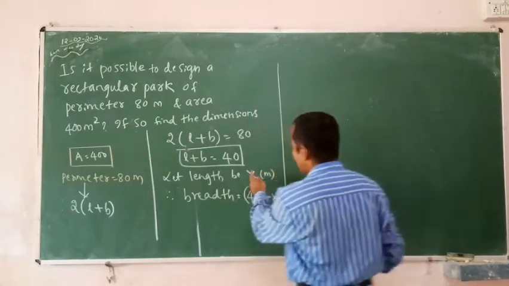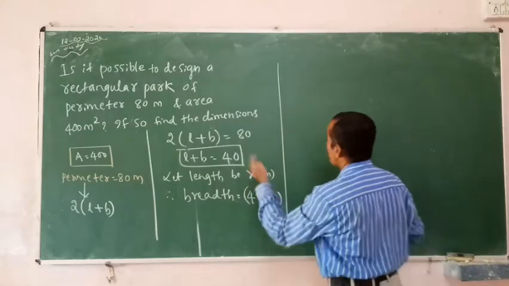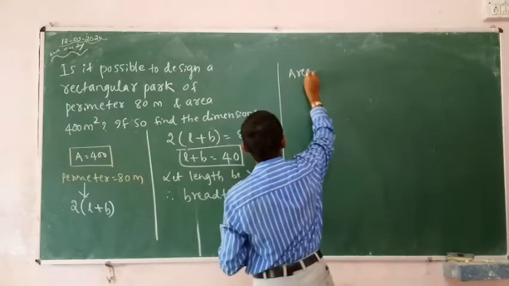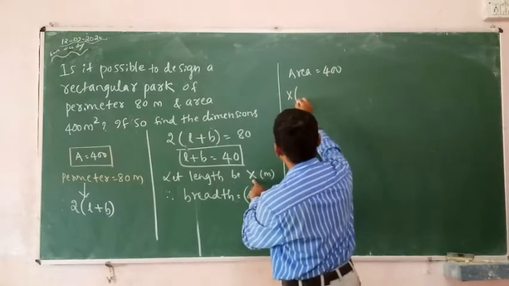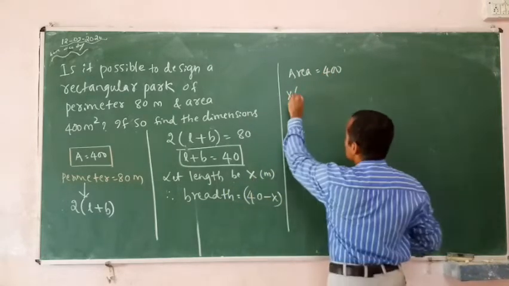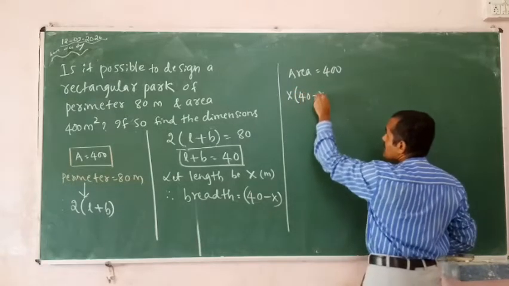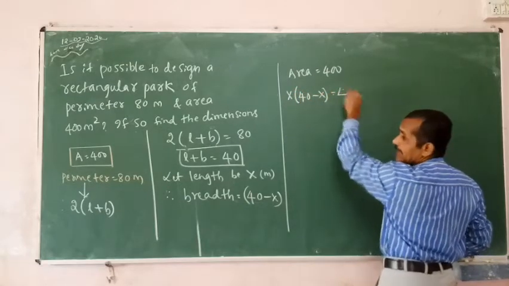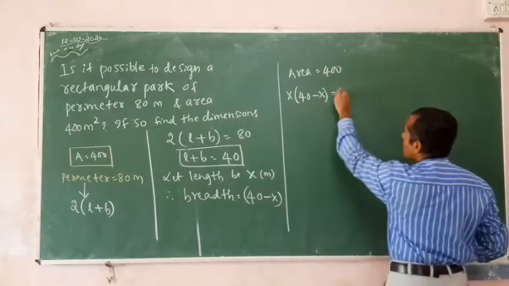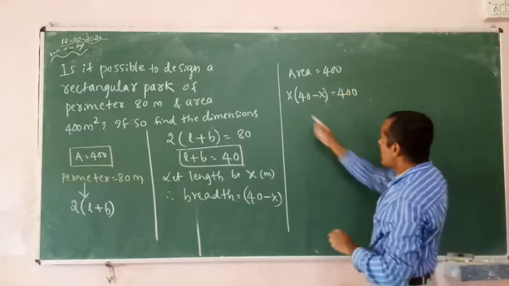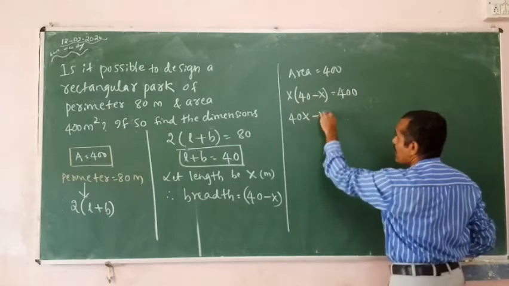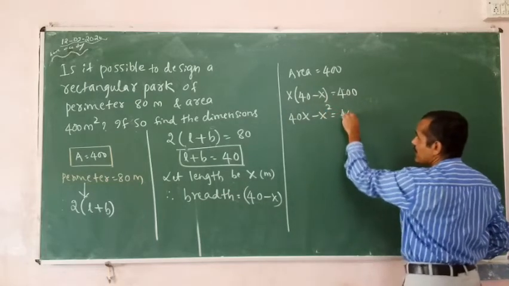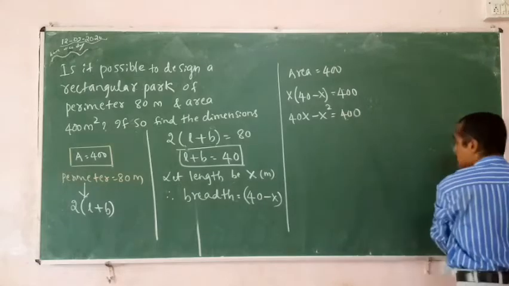That means length into breadth is equals to 400. Area means length into breadth. x into 40 minus x is equals to 400. Open the bracket. 40x minus x square is equals to 400.